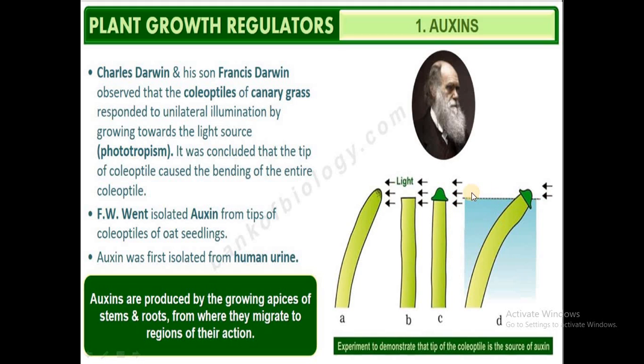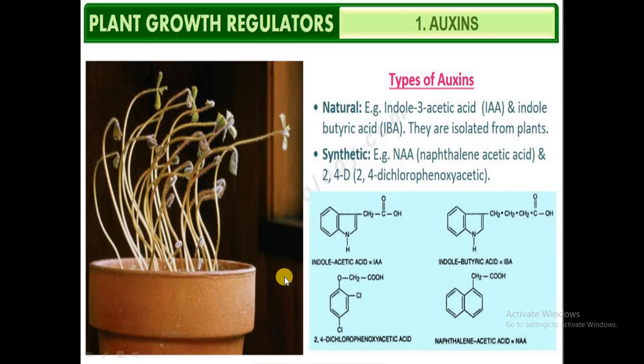auxins. But these auxins were isolated from the tips of the coleoptile by the scientist F.W. Went. So you must remember here, auxins were isolated from the coleoptile of the seedlings, and not only that, auxins were first isolated from human urine.